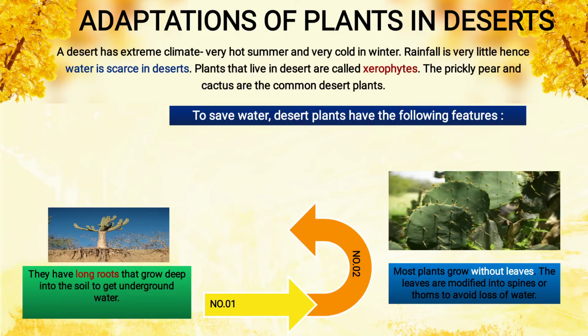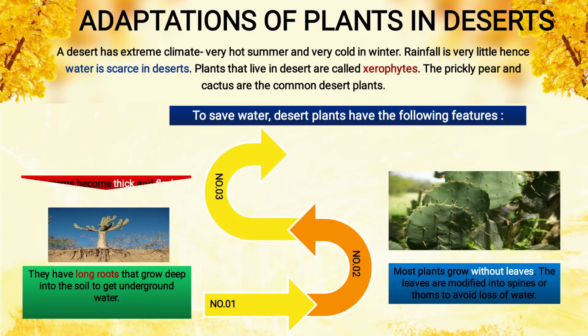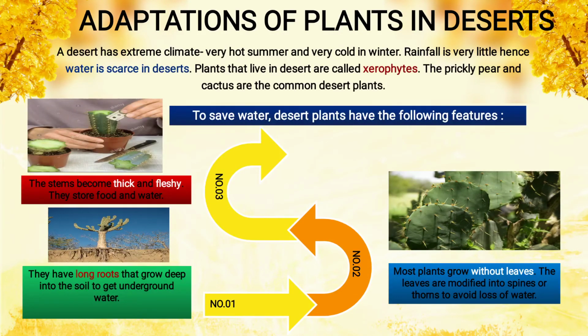Instead of leaves, they are modified into spines. Now you see in the cactus, the spine. In Hindi we call it kaanta. Actually the leaves are modified into spines or thorns to avoid loss of water. Number three, the stem becomes thick and fleshy. They store food and water. Now you see here the cut part of the stem of the cactus is shown. The stem is thick and fleshy to store water and food.